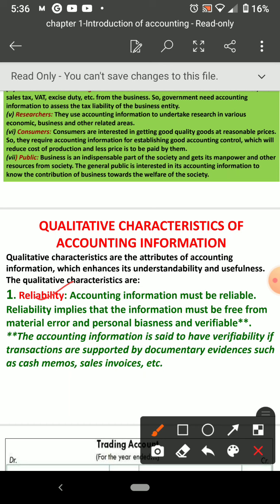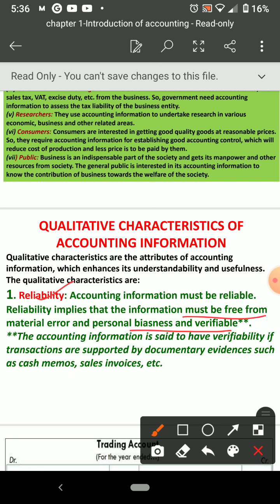Reliable means trustworthy. Reliable implies that the information must be free from material error and personal biasness, and verifiable. Accounting is usually done by accountants, they are human beings. Sometimes some error may come in due to personal prejudice or bias from the side of the accountant. That should not be there. So any material error should not be there. Whatever accounting information you prepare, it should be explainable, or if someone asks you, you should be able to explain it properly. That is why it is called trustworthy or reliable.